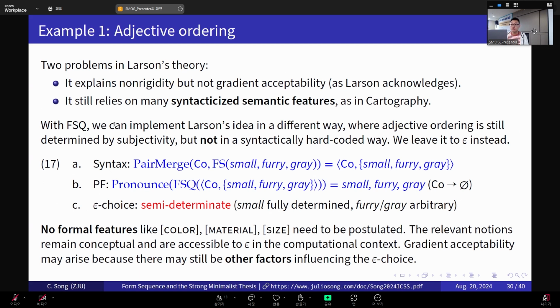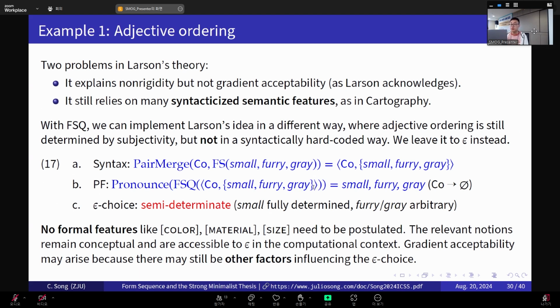But now we have form sequence. We can implement the same idea in a different way, where adjectival ordering is still determined by subjectivity. That one hasn't changed, but we don't want to hard code this in terms of syntactic features anymore. We leave it to the form sequence instead. So in syntax, we just take a bunch of adjectives, we form a set, and then we apply multidimensional parameters to that, which gives us the coset as output. And then at PF, we first feed that coset, that multidimensional object, into form sequence, and then we pronounce or externalize that sequence.